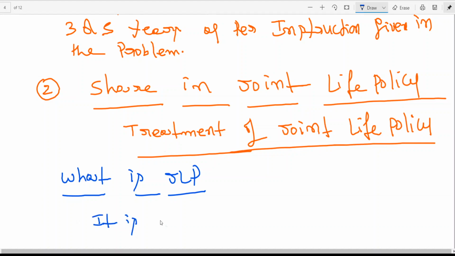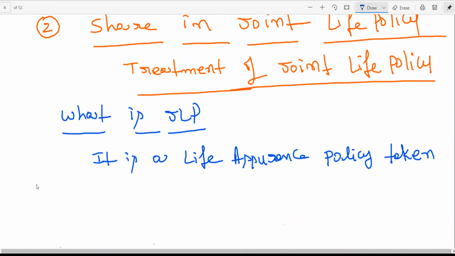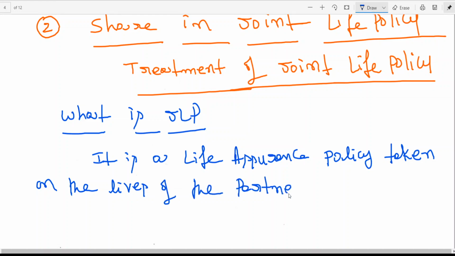It is a life assurance policy taken on the lives of the partners. You know, whenever you take a life policy, periodically you need to make a payment, which is called premium.